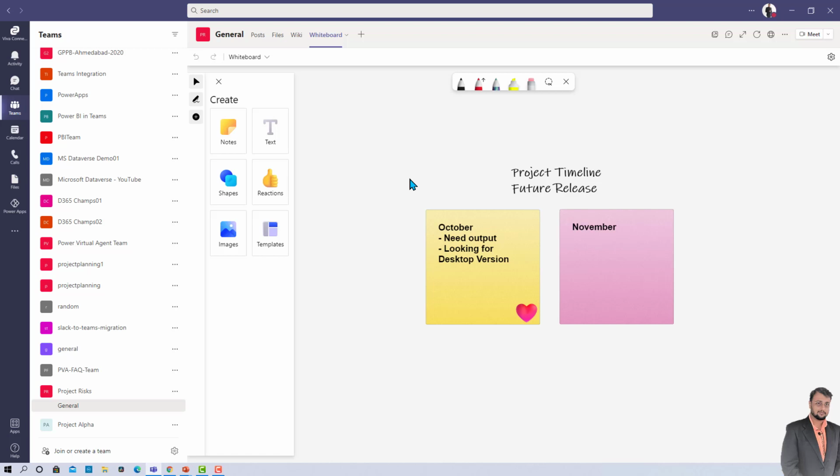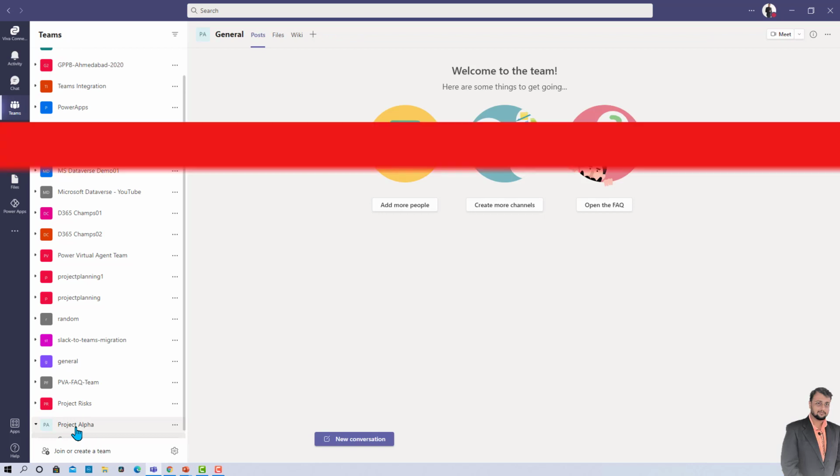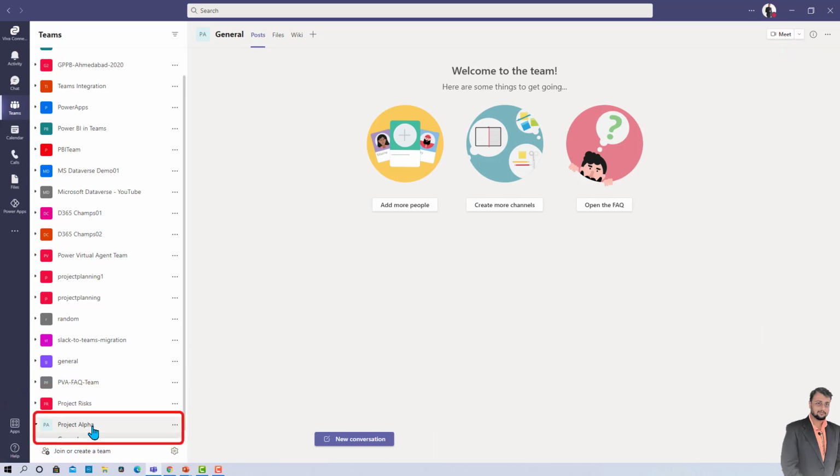So, first of all, here I have created one separate team called Project Alpha. This is the new project, and for that project, we need to do some brainstorming activities. We need to decide the risks, we need to decide the next release, and everything. For that, I collaborated some team members within Teams. Now, I wanted to know their thoughts and opinions as well. So, how can we do that?